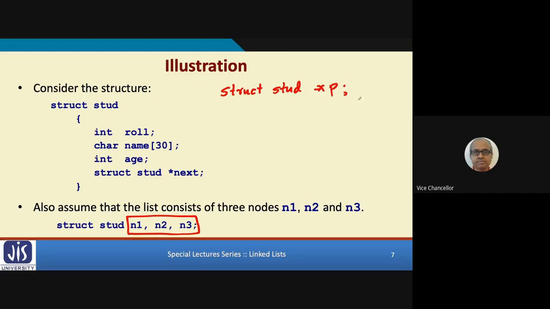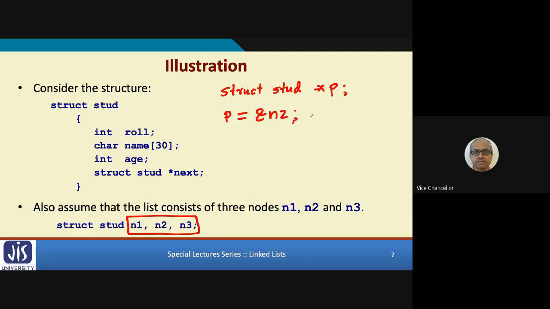Star p means, you see, I told you anything you declare with a variable name preceded by a star, it means it is a pointer type variable. So p is pointing to a variable of type struct stud. So in your program, you can write something like this: p equal to, let's say, ampersand n2.